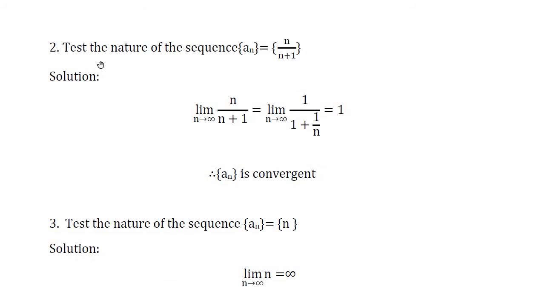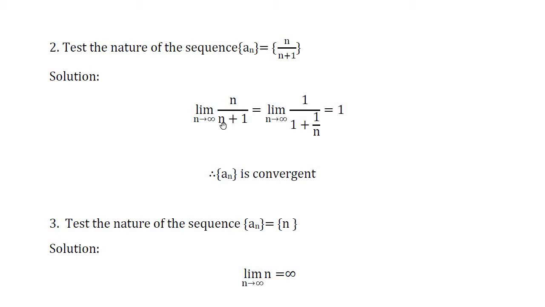Next problem. Test the nature of the sequence a_n is equal to n divided by n plus 1. So consider limit of n divided by n plus 1 as n tends to infinity. Here what is a_n? n divided by n plus 1. If you apply n is equal to infinity directly, this term takes the form infinity divided by infinity, which is indeterminate form. So to eliminate that indeterminate form, we divide by n for both numerator and denominator. If you divide n for numerator, n divided by n becomes 1.